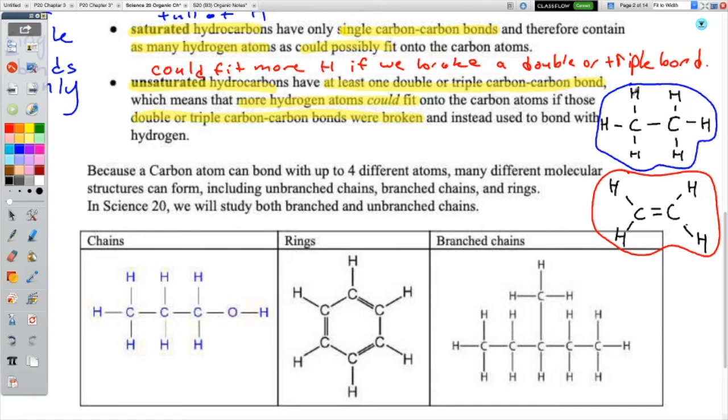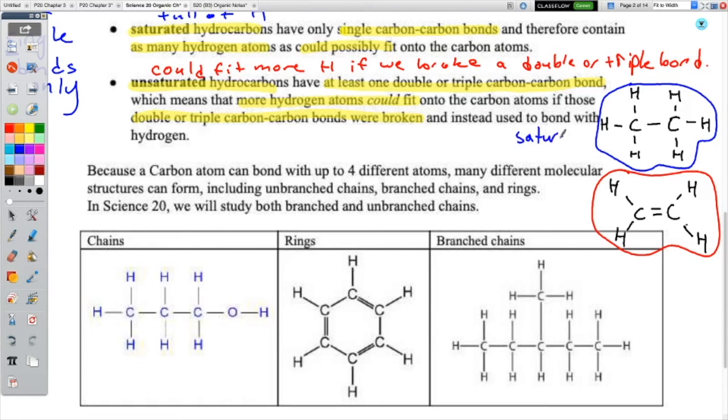Now notice this one has 1, 2, 3, 4, 5, 6 hydrogens. This one only has 1, 2, 3, 4. That's because this bond here could have gone to making two more hydrogens, right? But it's not. You can think of it as being wasted on a double bond, okay? So this is saturated with hydrogens. There's no way to fit any more hydrogens on there, right?